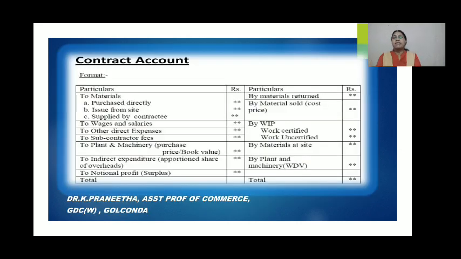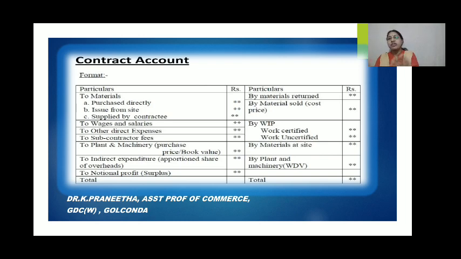You can see here, this is the format of the contract account. On the debit side, we see all the expenses which they have incurred for this particular contract. You can see the debit side and credit side in this format. You find materials: purchased directly, issued from stores, supplied by contractee.